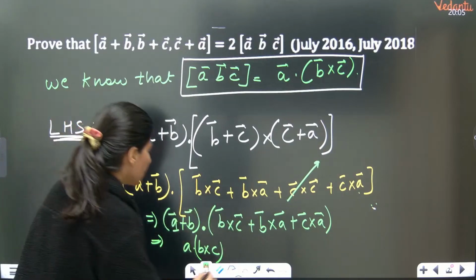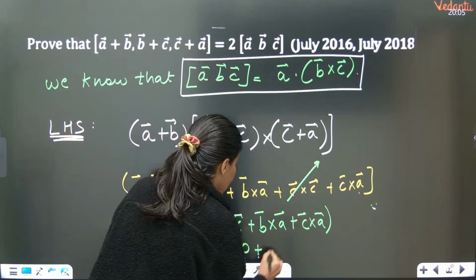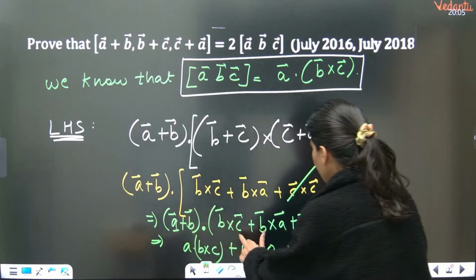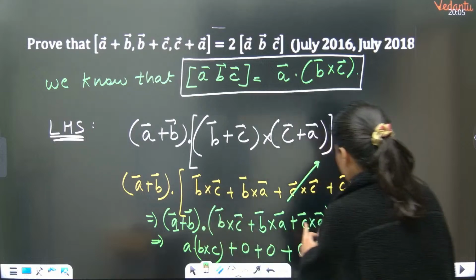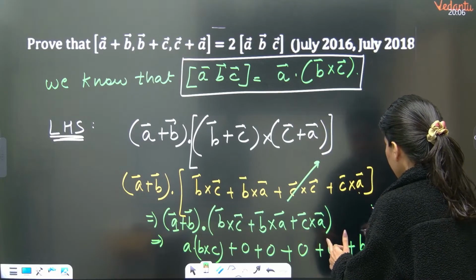A dot B cross A is 0. So let me write 0 over here. And A dot C cross A is also 0. Plus, B dot B cross C is 0. B dot B cross A is 0. And this is B dot C cross A right here.